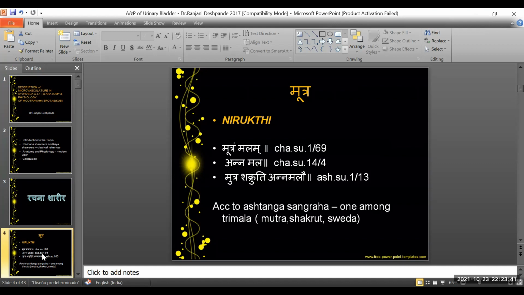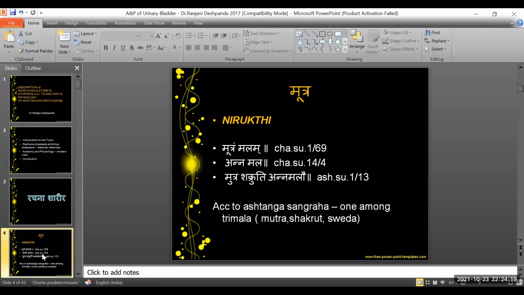So in Ayurveda, mutra, that is to vaguely coin the term, the urine, is the main excreta of the urinary system. According to Ayurveda, Acharya Charaka states that mutram malam. So it is one of the forms of mala. Mala is that which is being excreted out of the body. Acharya also says it is the byproduct of the digestion, that is ahara, so he also calls it as Annamala.